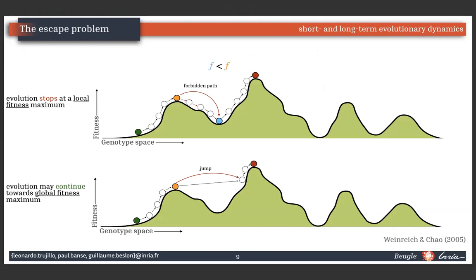Some theories have been proposed to understand why evolution does not stop, such as, for example, valley crossing and the stochastic tunnel. In the metaphor of the fitness landscape, this can be interpreted as a jump that allows escape from a local peak, say through simultaneous mutations in a single evolutionary step.